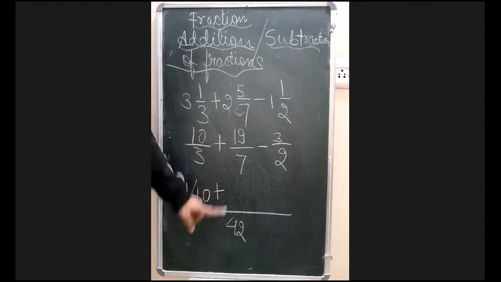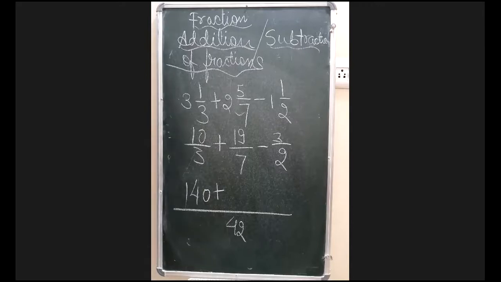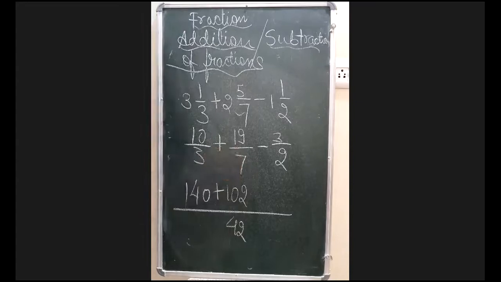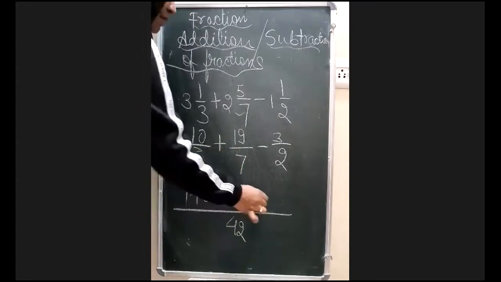Now you must be seeing here that 7 and 42. 7 6s are 42, right? 7 6s are 42. So here 6 came. Now 19 times 6, can you tell me what is 19 times 6? 144? 19 times 6 is what? 102. I was just checking whether you know the table or not. Okay. Now minus means minus.